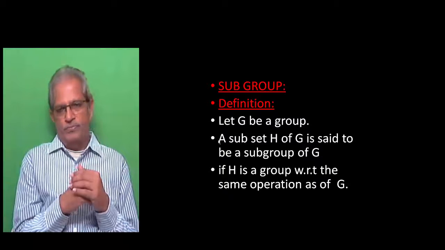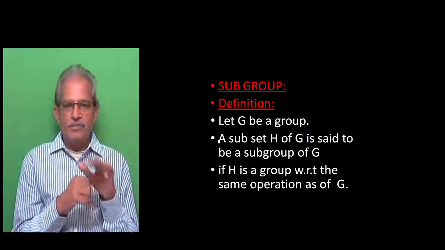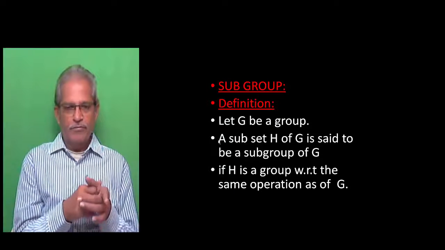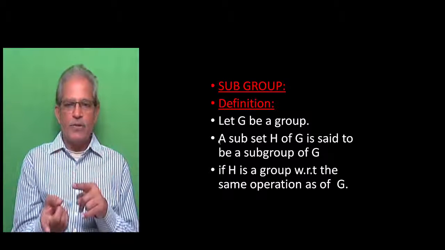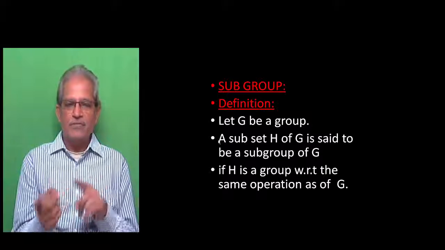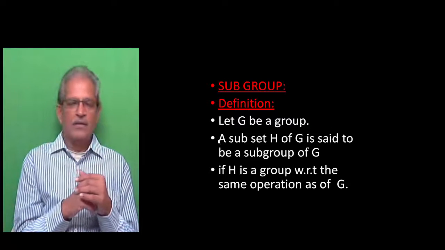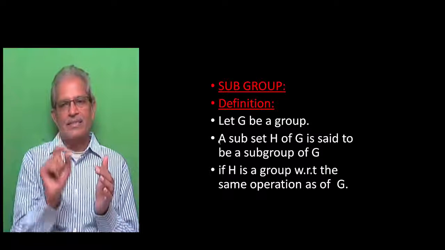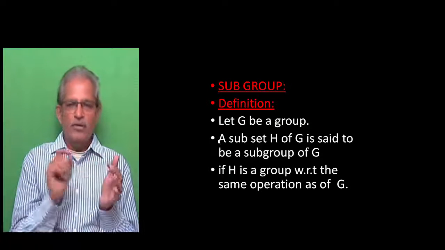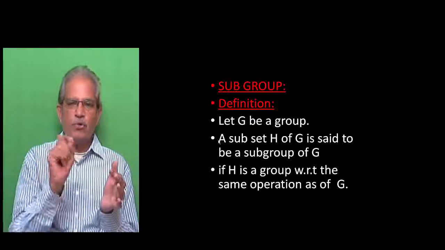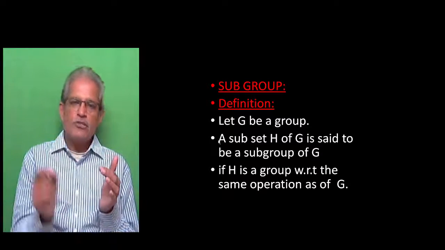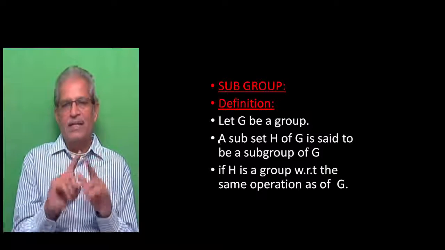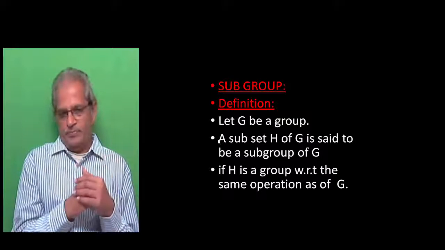Let G be a group. A subset H of G is said to be a subgroup of G if H is a group with respect to the same operation as that of G. I repeat, G is a group, H is a subset of G. When do you say H is a subgroup? If H is also a group with the same binary operation of G, then H is said to be a subgroup.